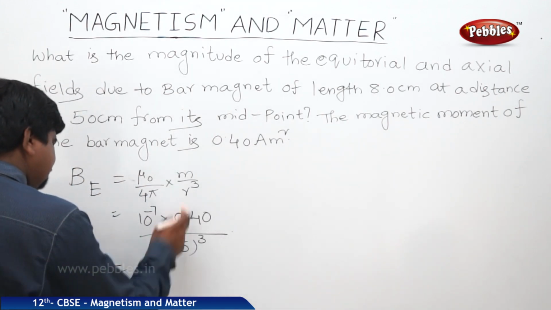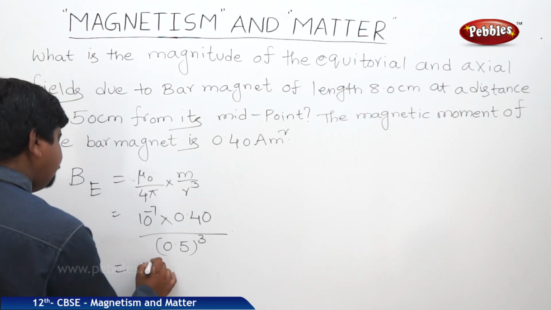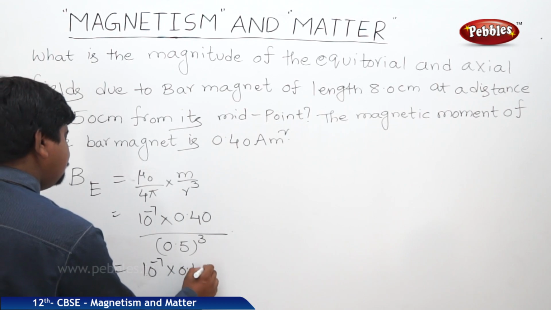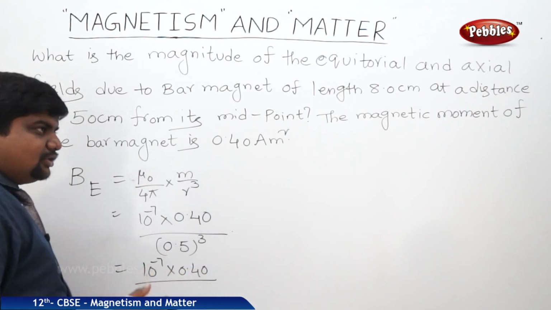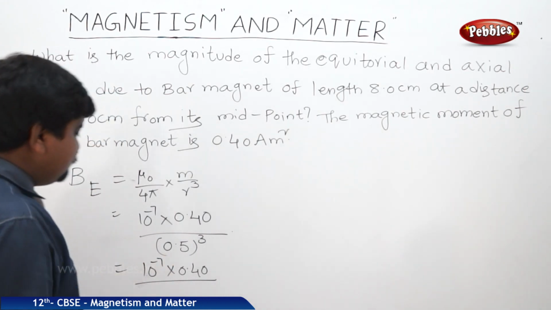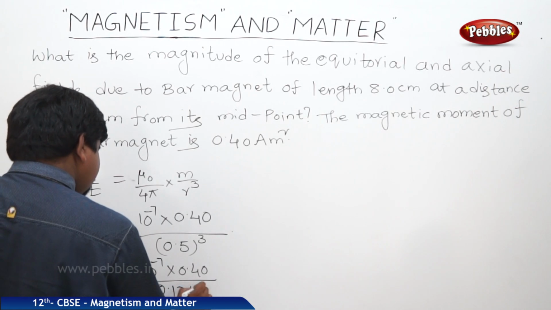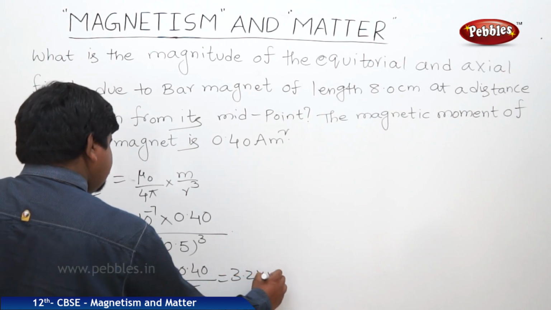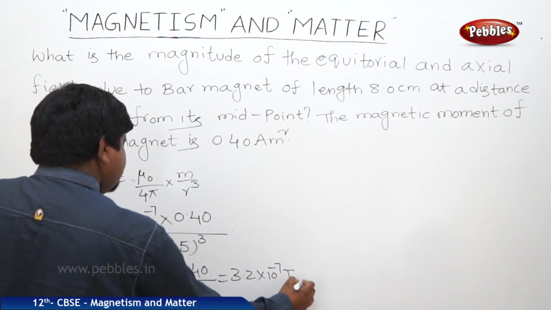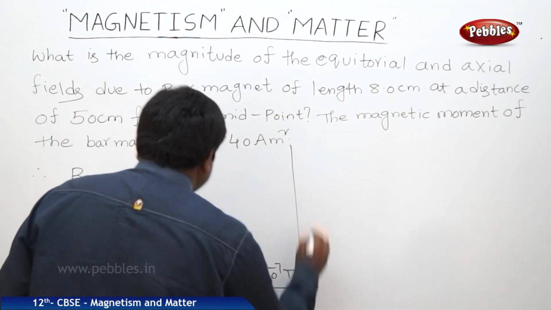So this will be 10 to the power of minus 7 into 0.40 by, 0.5 5s are 25, 25 5s are 125. So it will be 0.125. So we will get the answer 3.2 into 10 to the power of minus 7 Tesla.